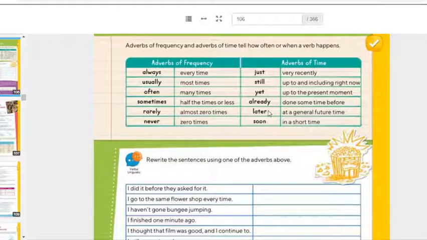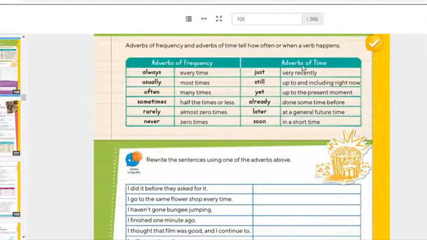Later, at a general future time. Later. I will see you later, right? No sé cuándo exactamente, pero yo estoy diciendo I will see you later, right? Algún rato, algún día. Soon, in a short time. Entonces, pronto sería en español. I will see you soon, right? Call me soon. Call me soon.